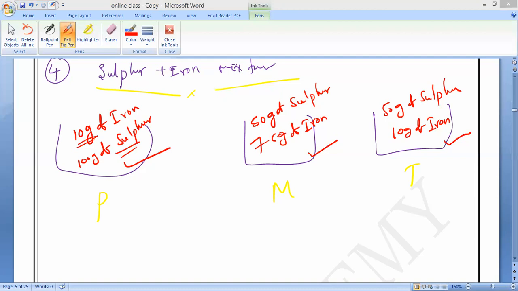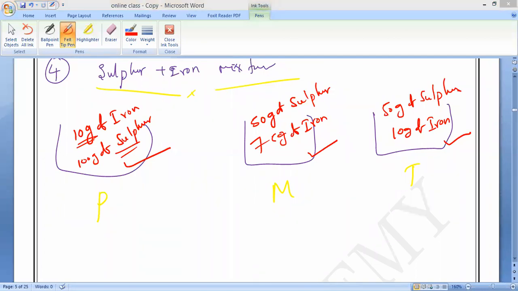So if you take any proportion, in the first one sulfur is more, in the second one iron is more, in the third one again sulfur is more. So we cannot say there is a fixed composition of constituents by mass, because it is a mixture. So there is no fixed proportion of the masses in a mixture. Do you understand, all of you? That is what you have to understand.